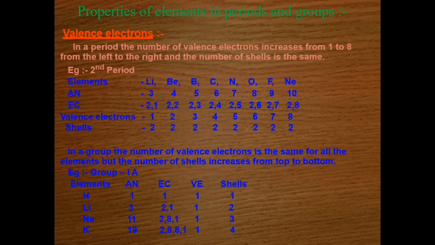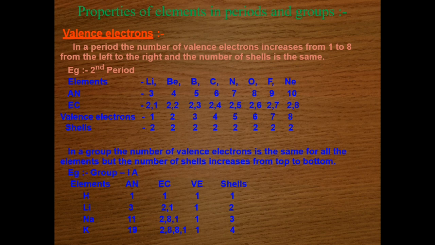Now, valence electron in a period. What is the valence electron in a period? In a period, the number of valence electrons increases from 1 to 8, from left to right. When we talk about period, we say across the period. The number of shells remains the same. You can see the example here.